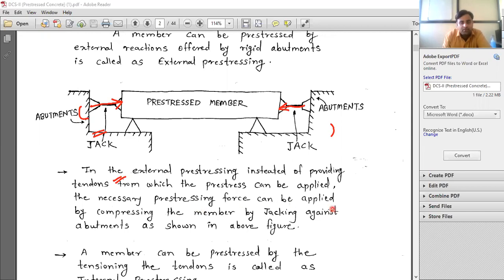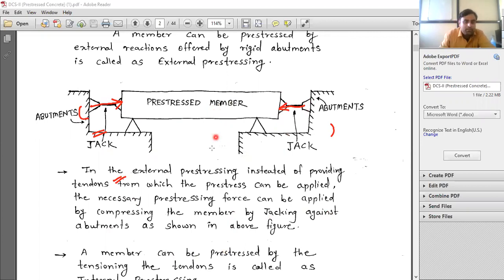The necessary pre-stressing force can be applied by compressing the member. This member is compressed by jacking. This is the jack, jacking against the abutment. These are the abutments. So in between the abutments and the member, a jack is provided, and the member is compressed. This is shown in the figure above. So this is the figure of this. All of this is called external pre-stressing.